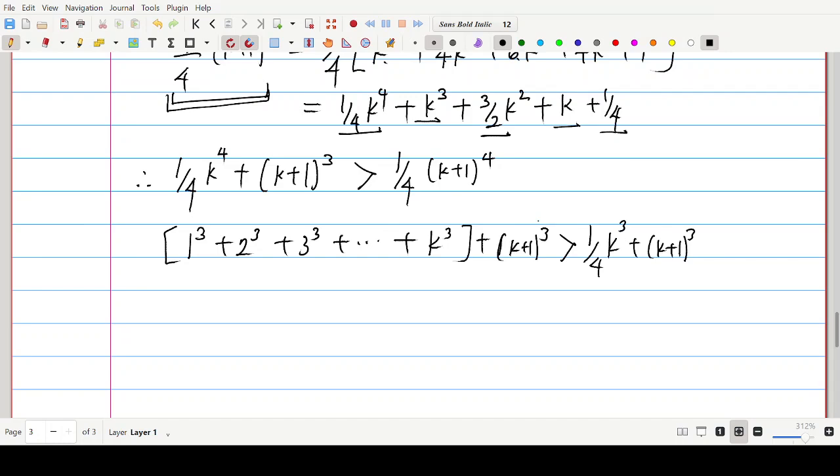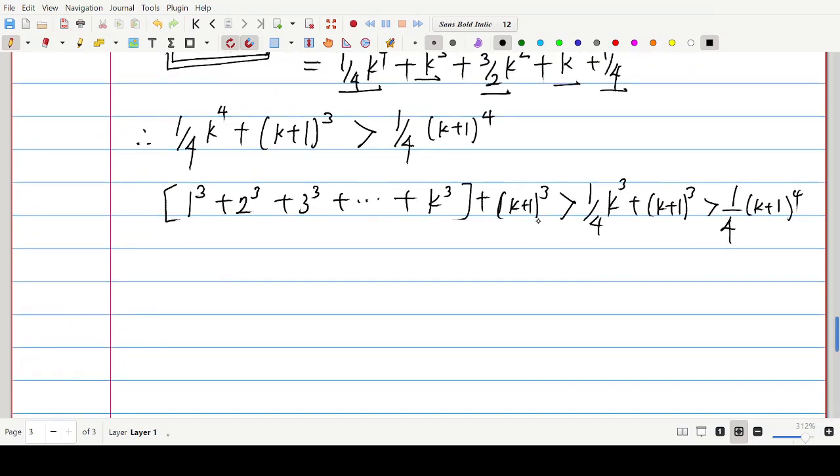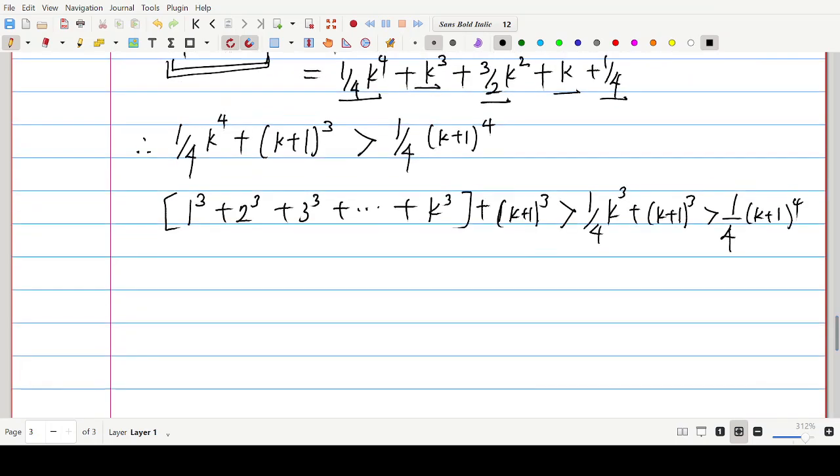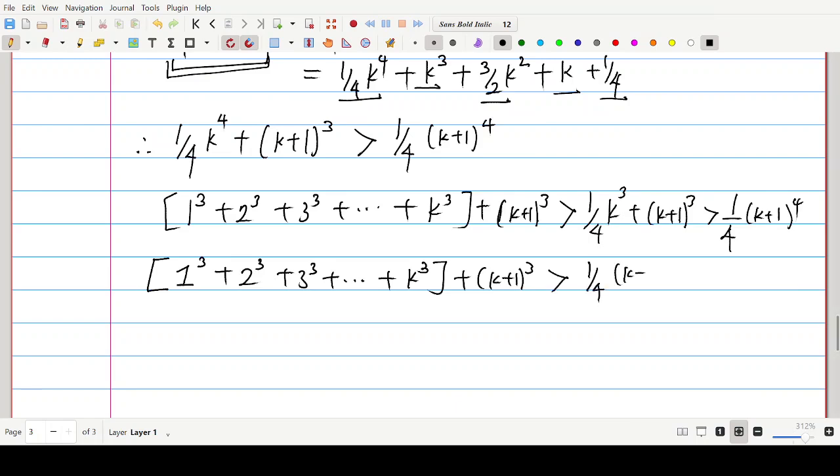And this is bigger than 1 over 4 (k plus 1) to the power 4. Observe that carefully. Now, from the transitivity property of inequality, this can also be written in summary as 1 to the power 3 plus 2 to the power 3 plus 3 to the power 3 plus dot dot dot plus k to the power 3 plus (k plus 1) to the power 3 bigger than 1 over 4 (k plus 1) to the power 4. So what are we saying?